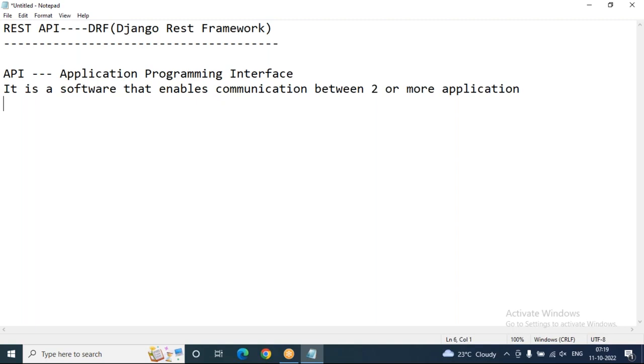When we hit that link, it directly communicates with the respective website. If you click the link for railway reservation, it communicates with IRCTC. If you go for a bus ticket, it communicates with the concerned website like RedBus. So one web application can communicate with different web applications via API only.